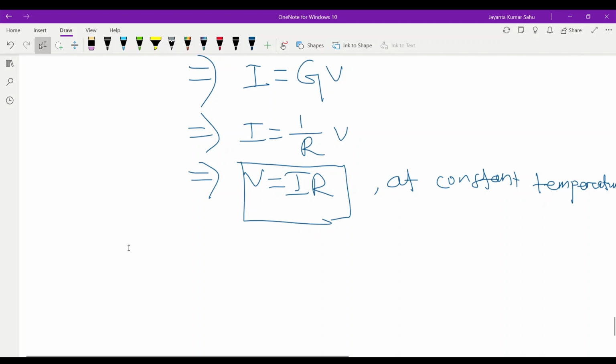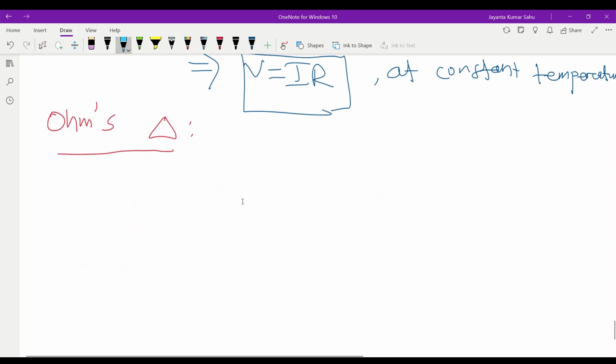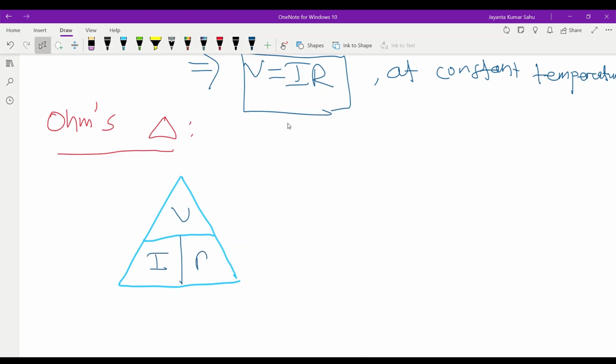After that, we'll discuss Ohm's triangle. In the Ohm's triangle, we can easily find the relationship between voltage, current, and resistance. Here we write V, here we write I, here we write R. Then V is equal to IR.